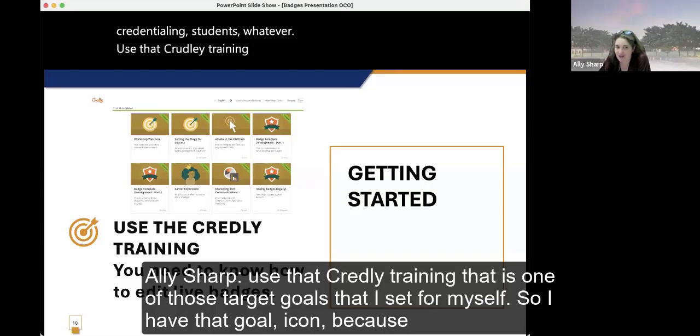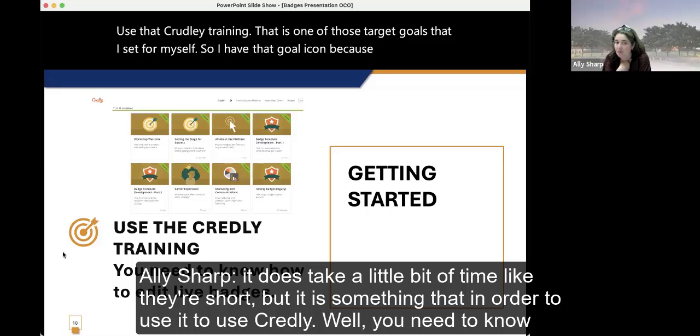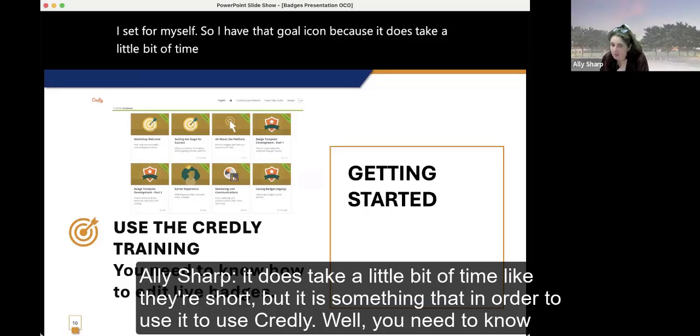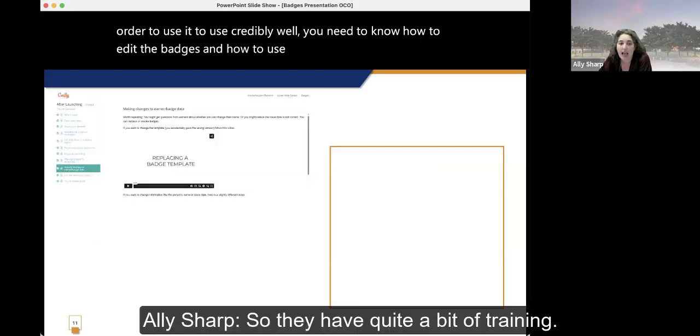That is one of those target goals that I set for myself. So I have that goal icon because it does take a little bit of time. They're short, but in order to use Credly well, you need to know how to edit the badges and how to use them. So they have quite a bit of training.